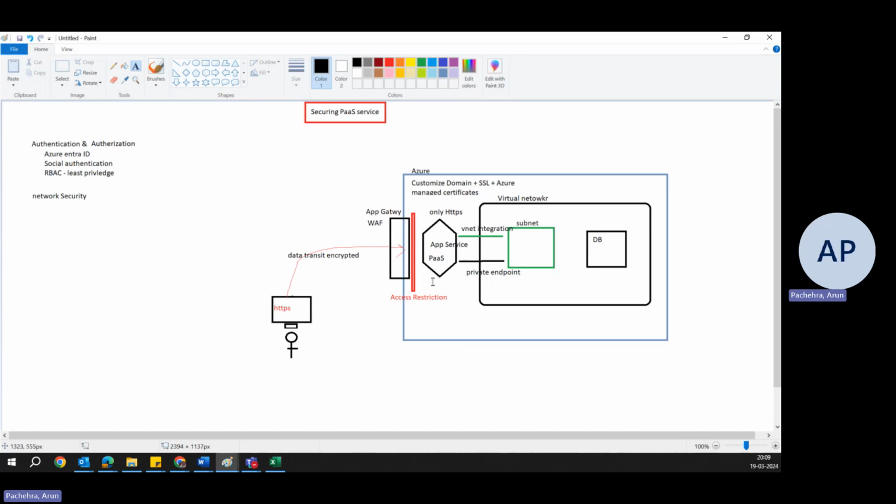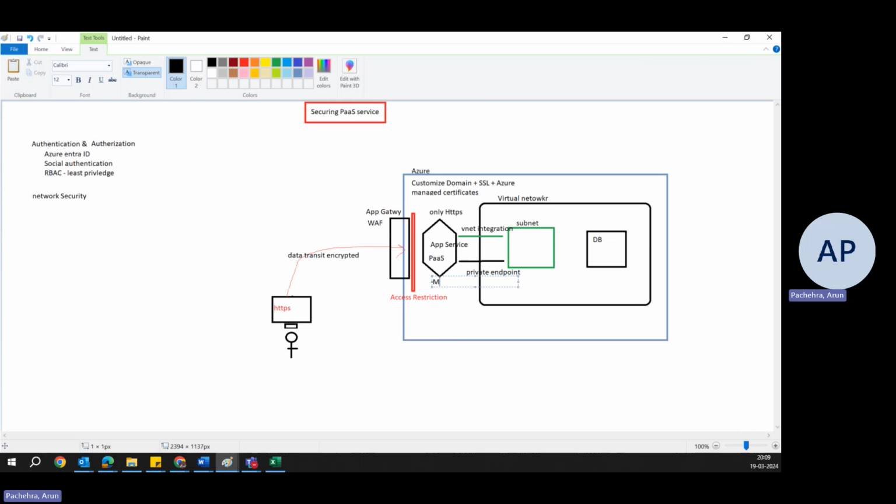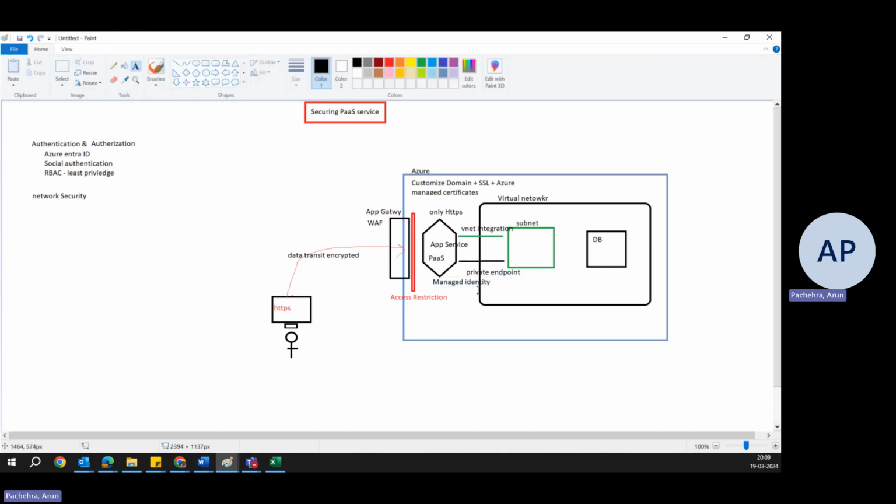So we can utilize managed identity here and give managed identity access to talk to the DB, right? So this service knows that this managed identity has the access so that it can insert the data or edit the data. Let's put it this way.